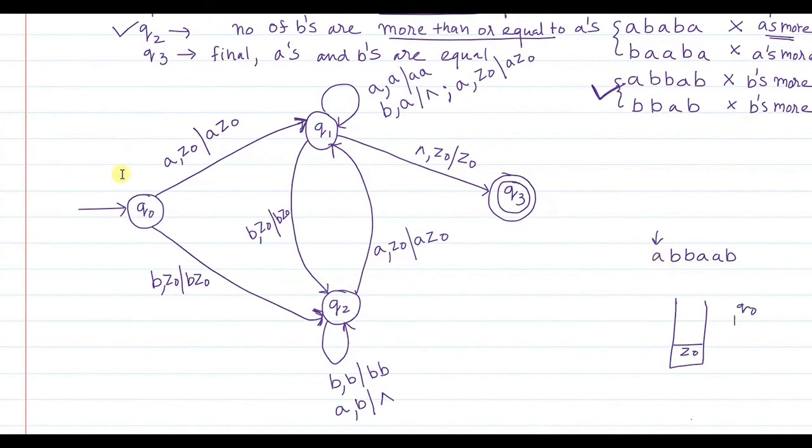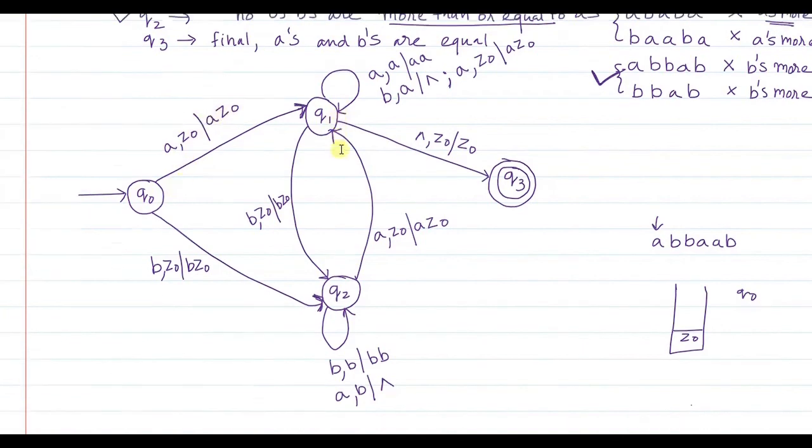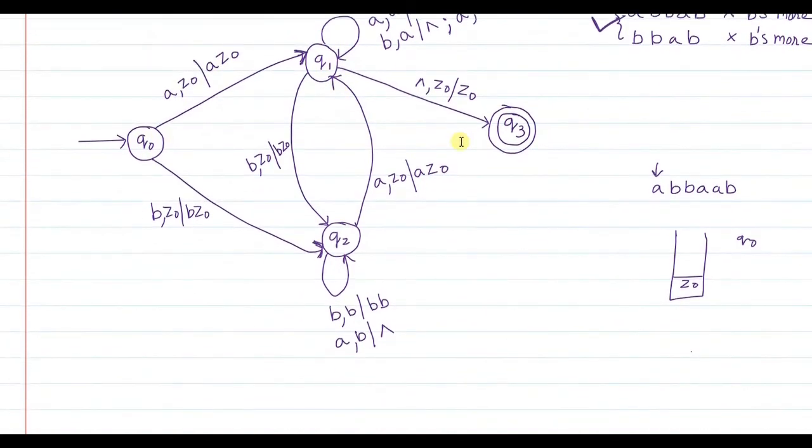Now look at the figure. In Q naught state, when A is read and the stack is empty, what do you do? You push A onto the stack, read the next symbol, and from Q naught your automata will move to Q1 state.